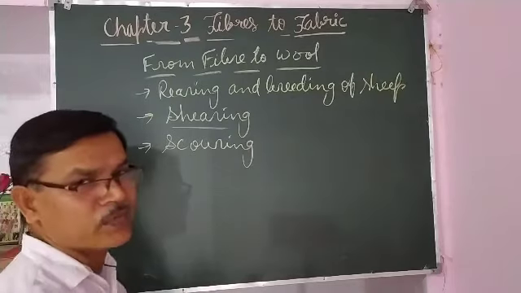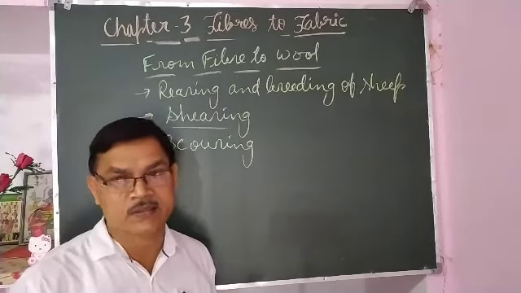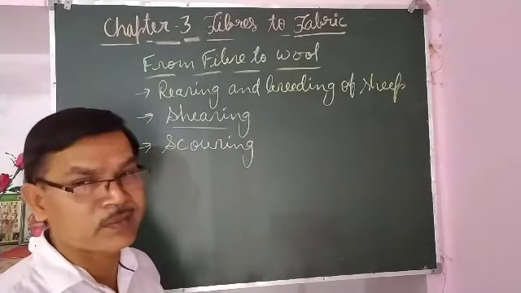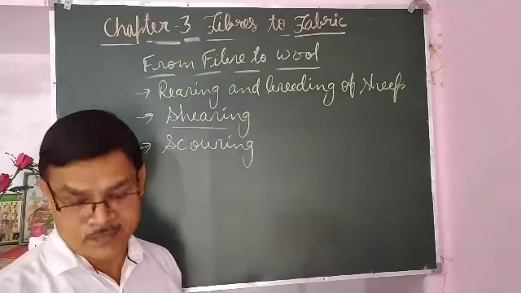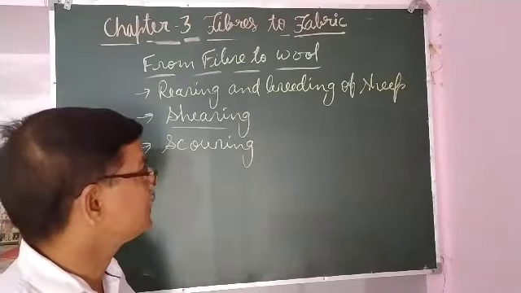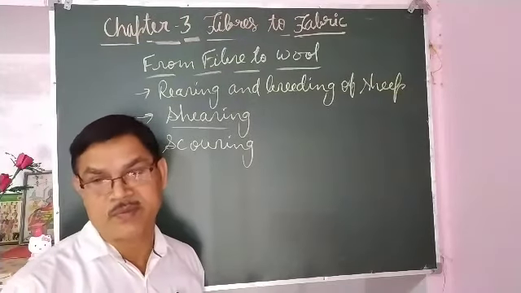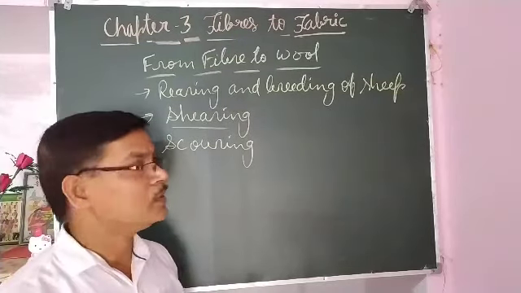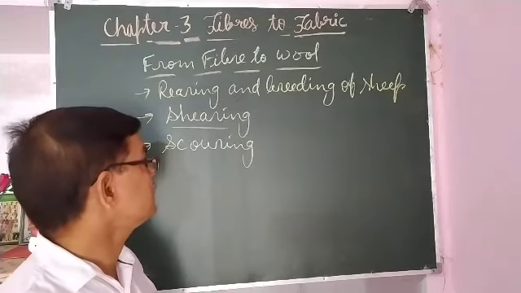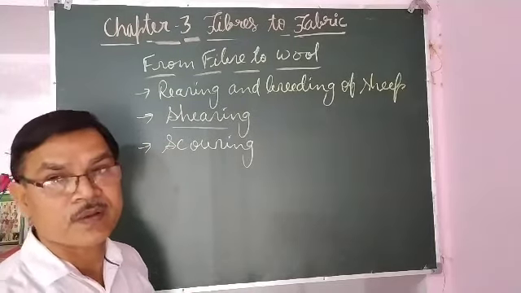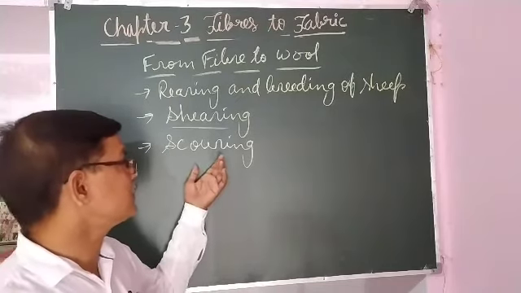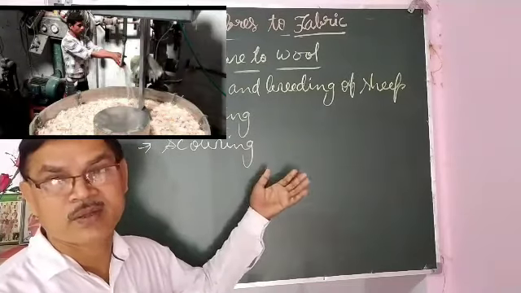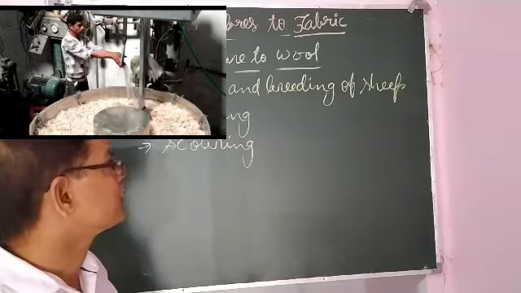Scouring is a process of removing dust, dirt and grease, whatever is present in the hair of animals. Since animals roam here and there, there is so much dirt in between the hairs that it is not clean. So there is a need to clean the hair of the animal, meaning the fleece of the animal. It is done either in big tanks manually or with the help of a machine.